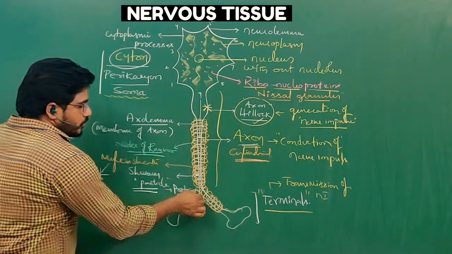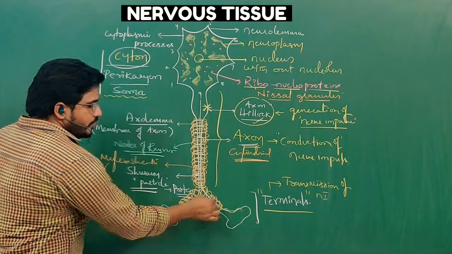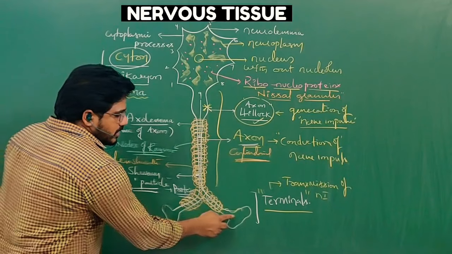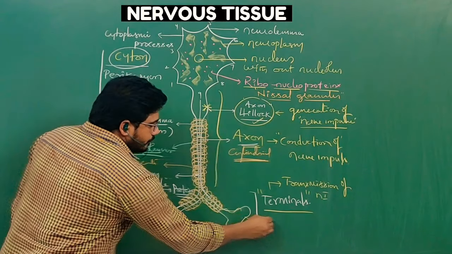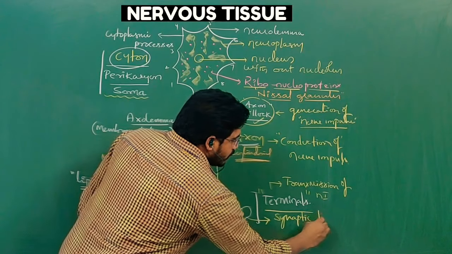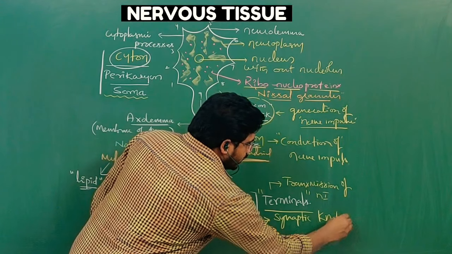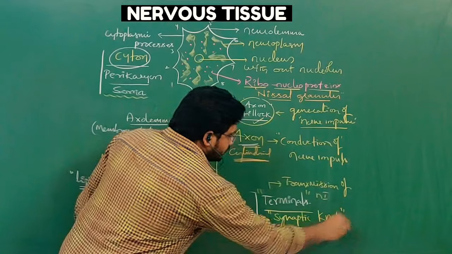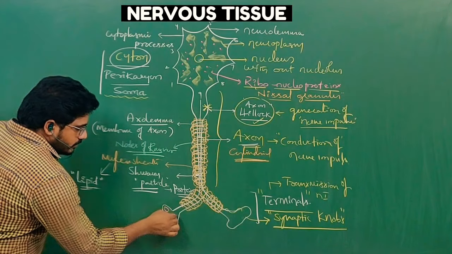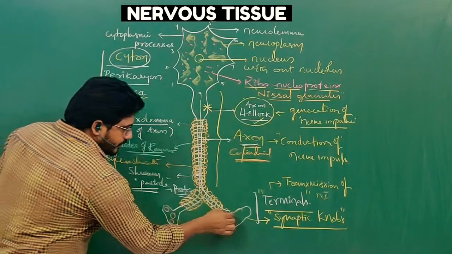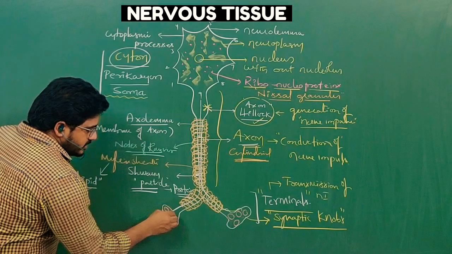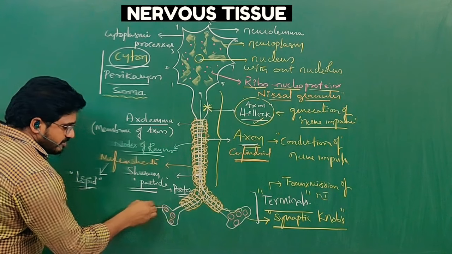At the end of the neuron, the axon divides into branches called axon terminals. At the ends of the axon terminals are the synaptic nodes. Inside the synaptic nodes, some vesicles are present. Vesicles mean bag-like structures, with chemicals inside.